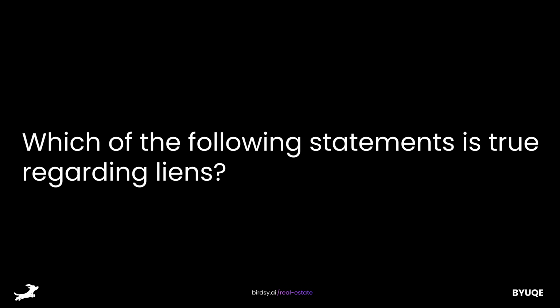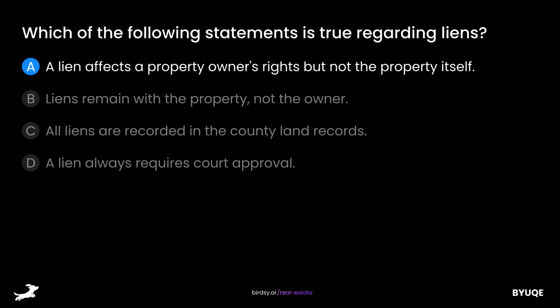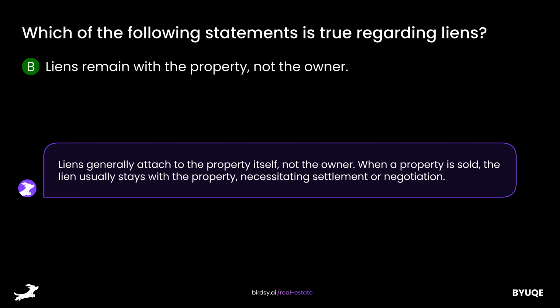Which of the following statements is true regarding liens? Is it A, a lien affects a property owner's rights, but not the property itself? B, liens remain with the property, not the owner? C, all liens are recorded in the county land records? Or D, a lien always requires court approval? The answer is B, liens remain with the property, not the owner. Liens generally attach to the property itself, not the owner. When a property is sold, the lien usually stays with the property, necessitating settlement or negotiation.